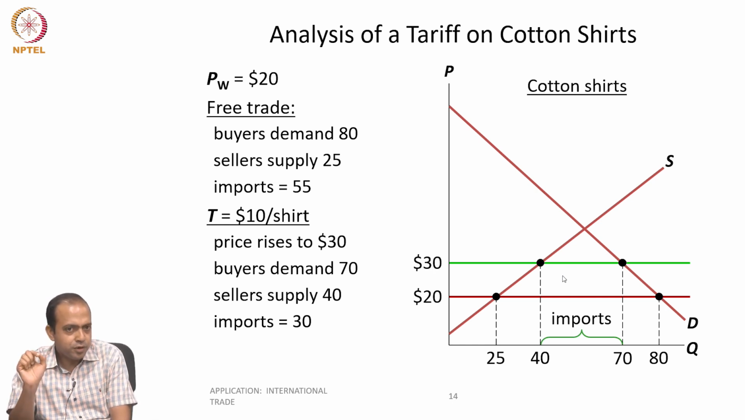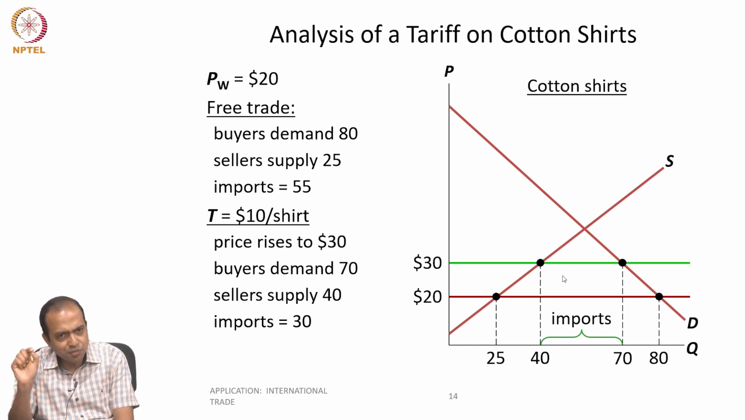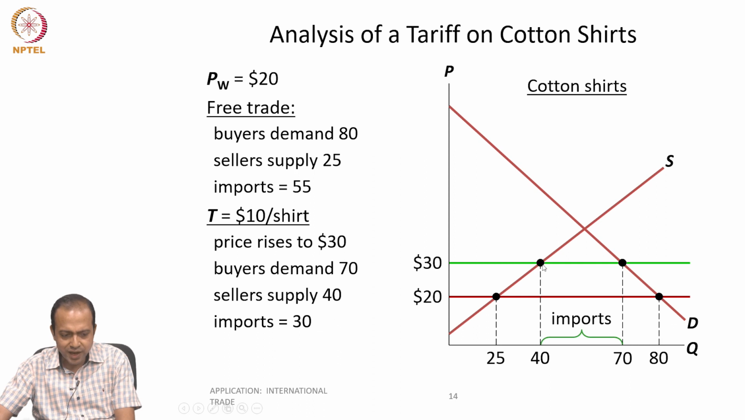It is very simple. The revenue is equal to the tariff per unit of shirt multiplied by the total number of shirts imported, right? So which is 70 minus 40, 30, multiplied by the tax. So basically the tax is 10. So this entire area of the rectangle is the tax revenue.